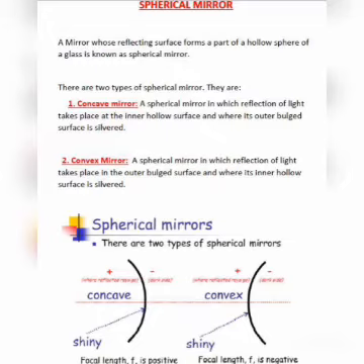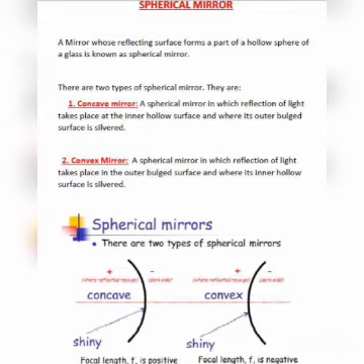Basically, there are two types of spherical mirror. Number one is concave mirror and number two is convex mirror. So what is concave mirror? A spherical mirror in which reflection of light takes place at the inner hollow surface and where its outer bulged surface is silvered. And what is convex mirror? A spherical mirror in which reflection of light takes place in the outer bulged surface and where its inner hollow surface is silvered.